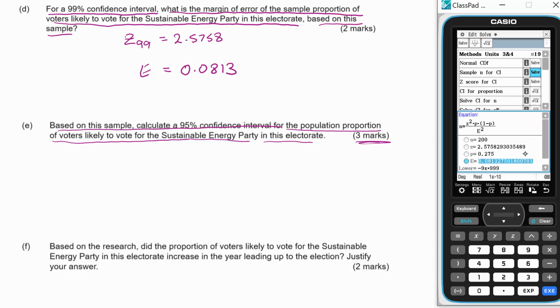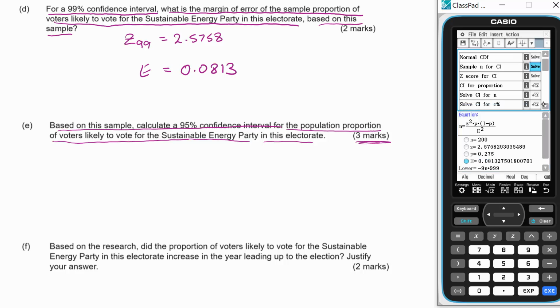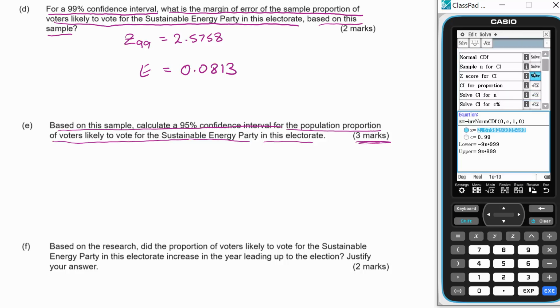There's a 95% confidence interval, so while I'm here, I am going to go back to z-score for CI and put in 0.95 and solve, and that gives me 1.96. So I'm going to make a note here that my Z95 is 1.96.